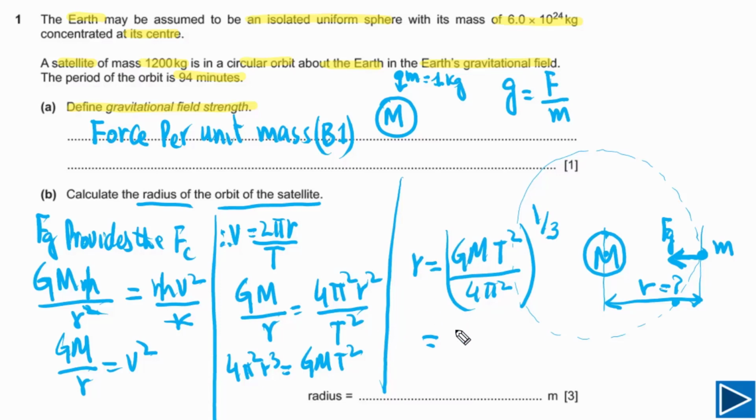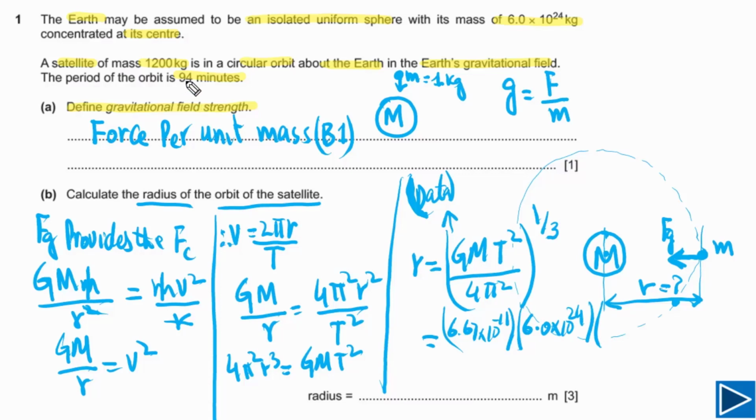G is a constant and its value is given in the data. If you just check the first page, you can find the value of G. Its value is 6.67 times 10 to the negative 11. This is a constant. If you remember, that's wonderful. If you didn't remember, you can just go to the data page and find its value. M is the mass of the planet, capital M. The mass is given, that is 6.0 times 10 to the 24.